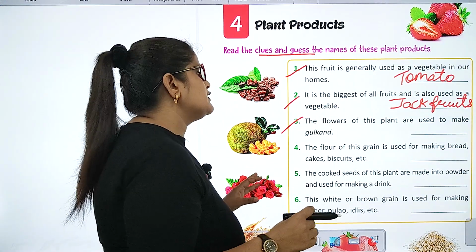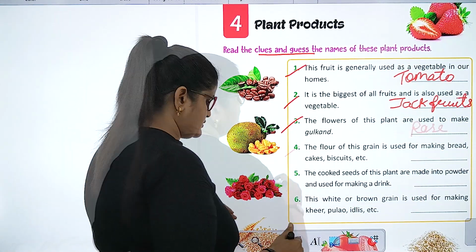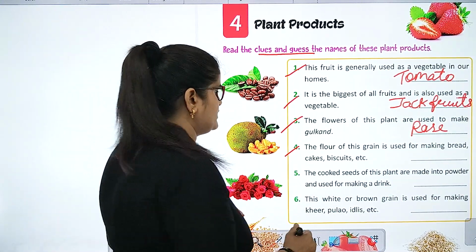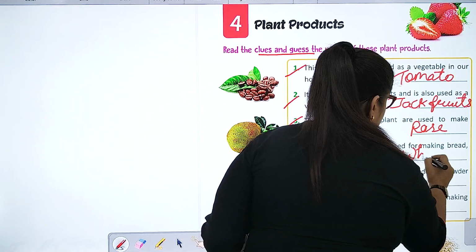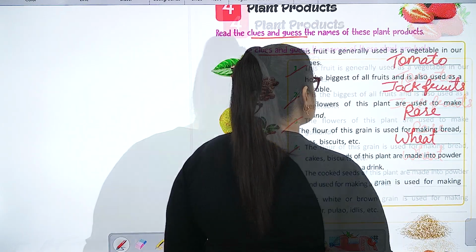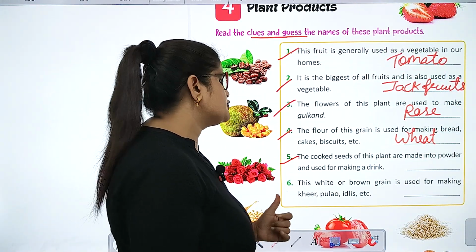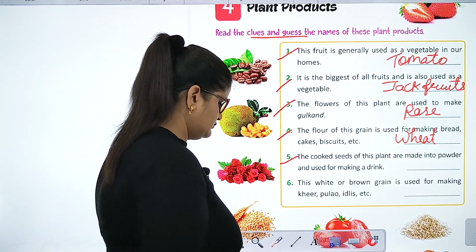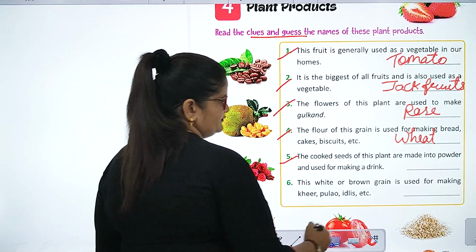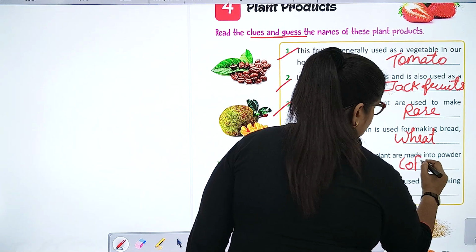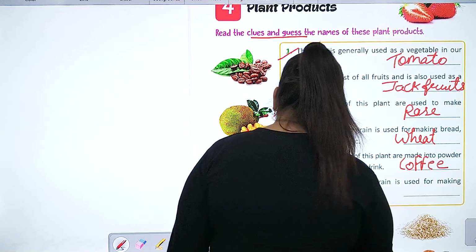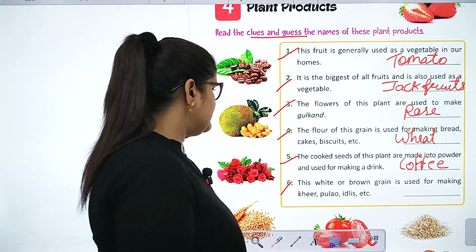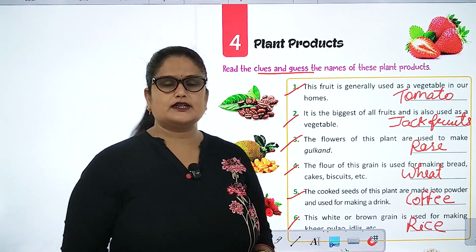The flowers of this plant are used to make gulkand. Rose. The flour of this grain is used for making bread, cakes, biscuits, etc. Wheat. The cooked seeds of this plant are made into powder and used for making a drink. Coffee. This white or brown grain is used for making kheer, pulao, idlis, etc. So everyone, this chapter is over.